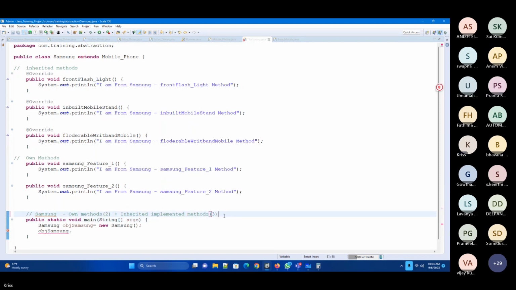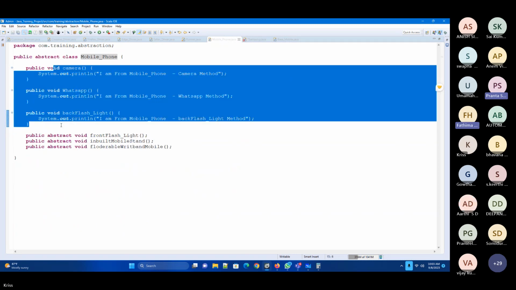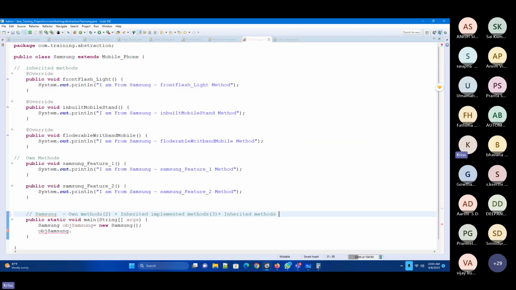Now, how many inherited methods are there? You have 3, we have 3. Yes, 3, sir. Now, how many overall methods can it have, and we can access from this? 8, sir. 8 is the right answer.